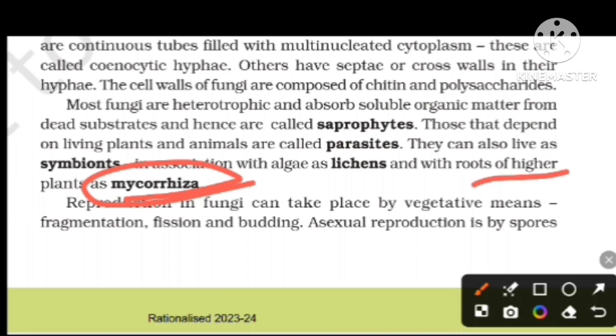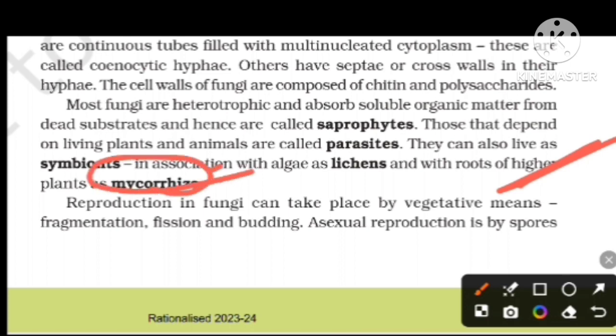In higher plants, mycorrhiza can be seen in the roots. Higher plant growth is helped by the presence of mycorrhiza in their roots.